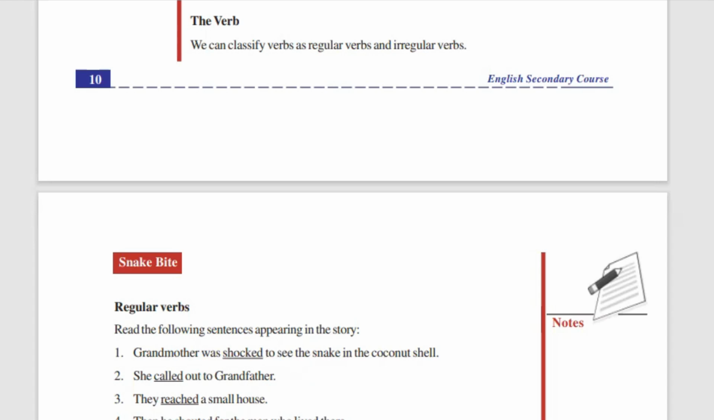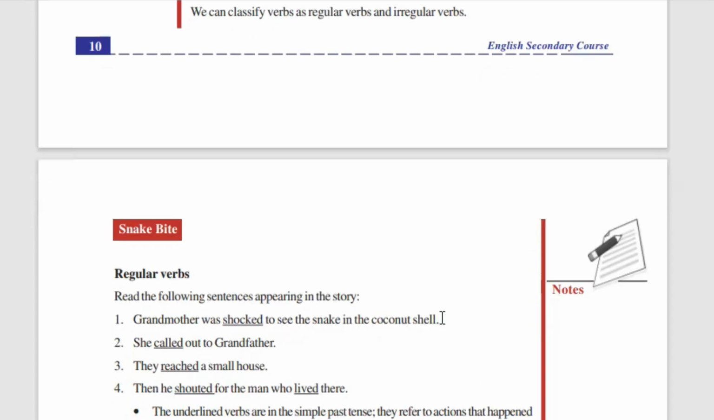Now let's see the subject. I'm going to highlight one sentence over here. Grandmother was shocked to see the snake in the coconut shell. You see the highlighted sentence. Here the subject is what? Grandmother. And what was the action that was done by the grandmother? That is the verb. Okay.